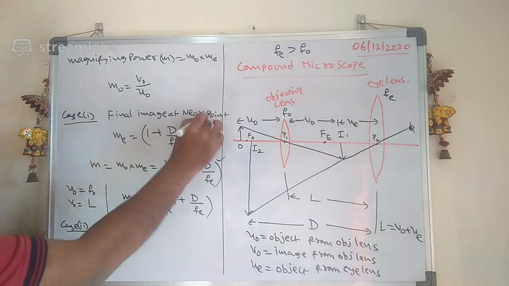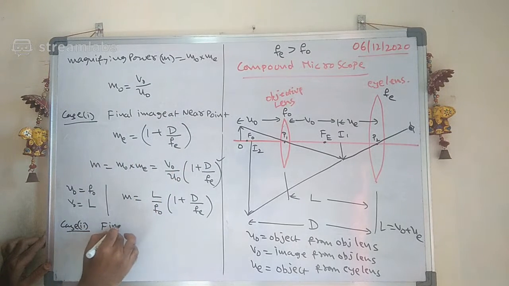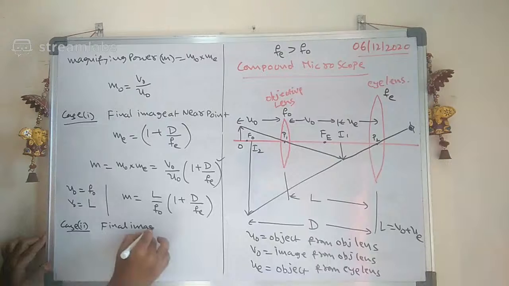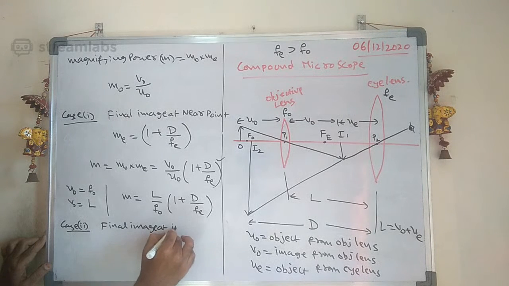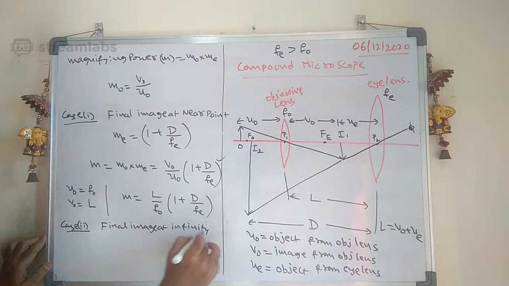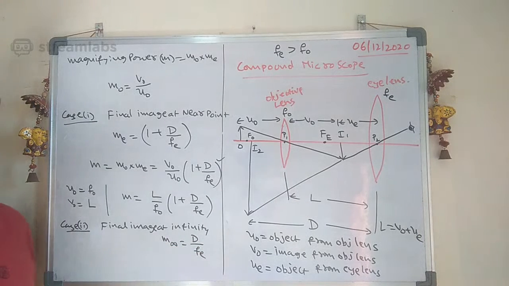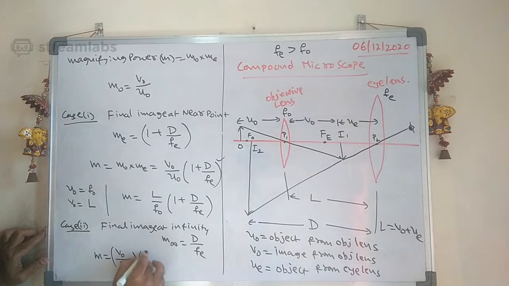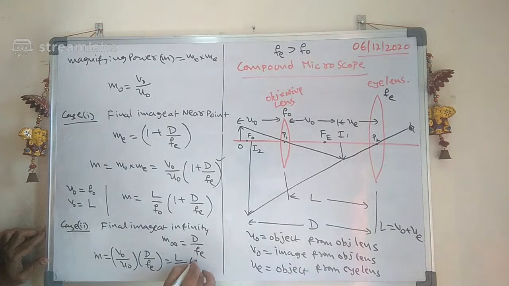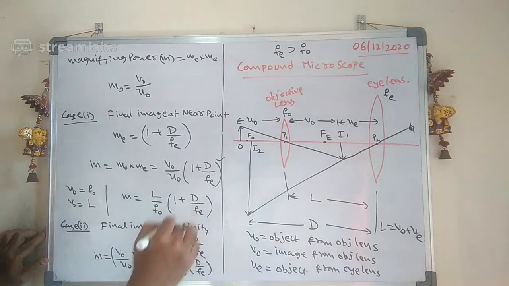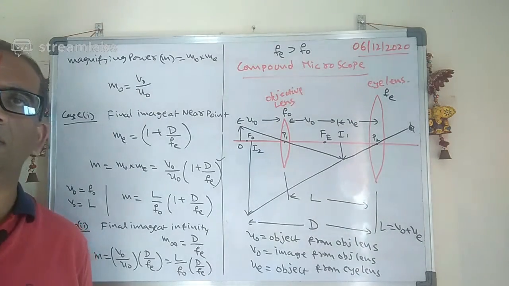If the final image is at infinity, then see what will happen here. So the M infinity is equal to D by Fe. So therefore here what you can write is M can be written as V naught by U naught multiplied by D by Fe, or L by F naught into D by Fe. Either way it is correct.